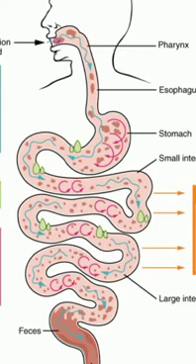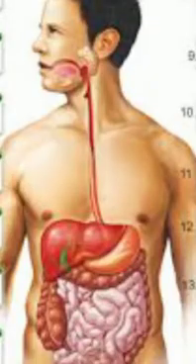Dear students, in our previous class we discussed various parts of the digestive system. The digestive system is made up of the alimentary canal and digestive glands. The alimentary canal starts in our mouth and ends in the rectum. With this alimentary canal, digestive glands are also included in the digestive system.